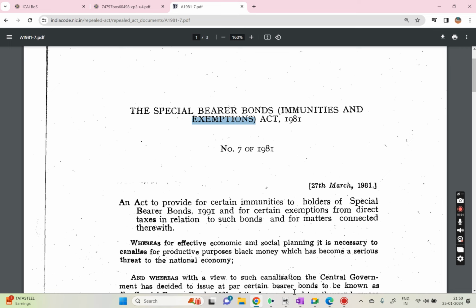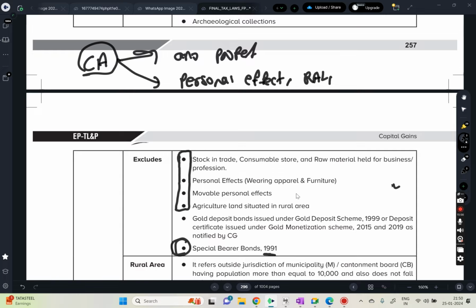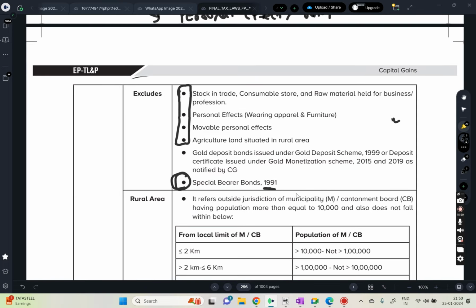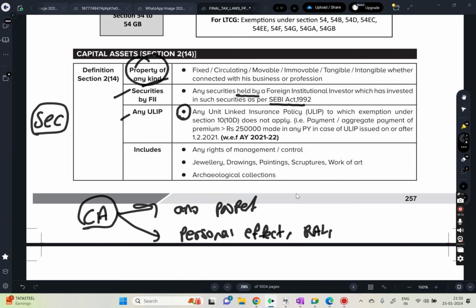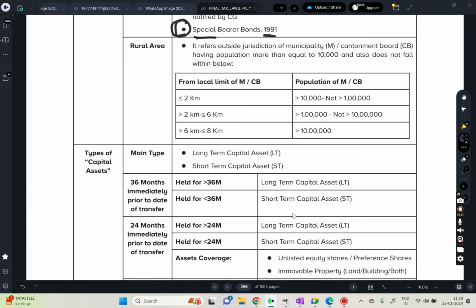But don't waste time on this. Now coming back: what is not a capital asset? Personal effects and rural agriculture land, gold deposit bonds, special bearer bonds. But jewelry, drawings, paintings, sculptures, works of art, and any archaeological collections will be considered a capital asset.